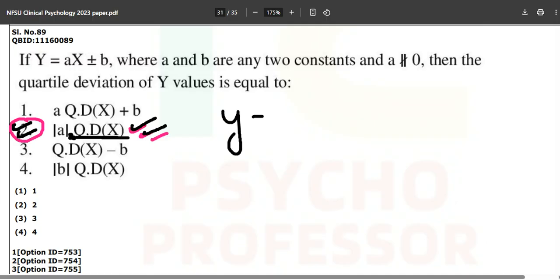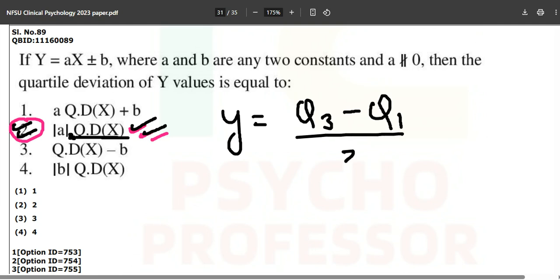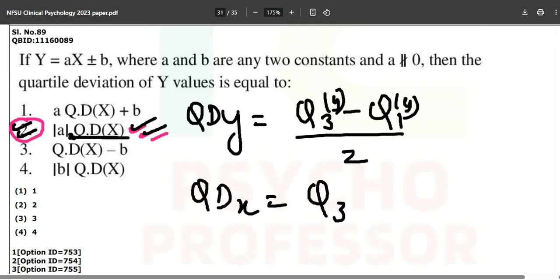This is from the simple formula: y is equal to quartile 3 minus quartile 1 upon 2. If I write quartile deviation of y, I will just put y over here, and if I write quartile deviation of x, I can simply write x in between. Even I can write your name as well.